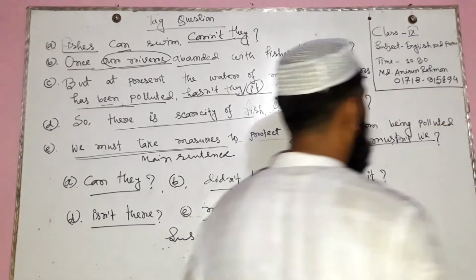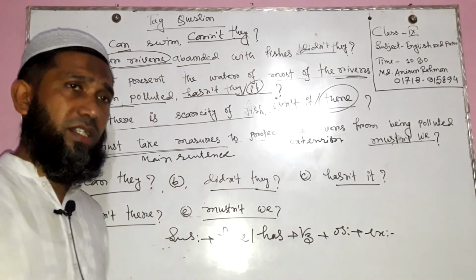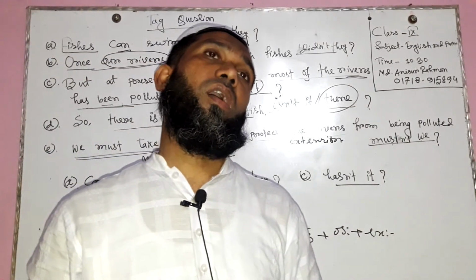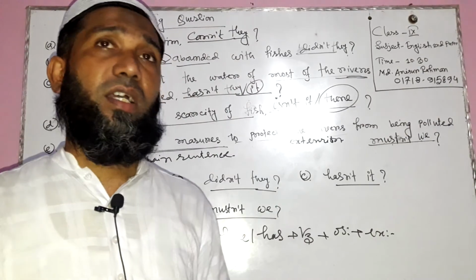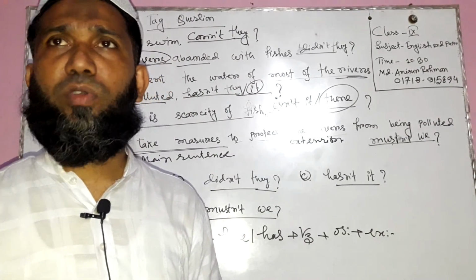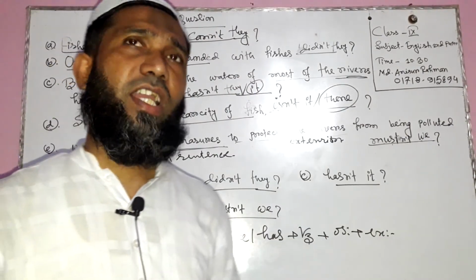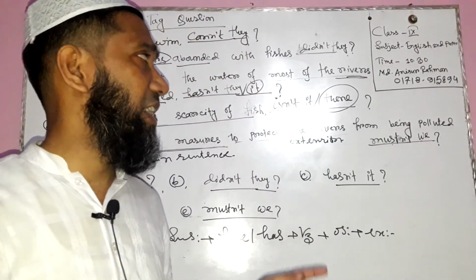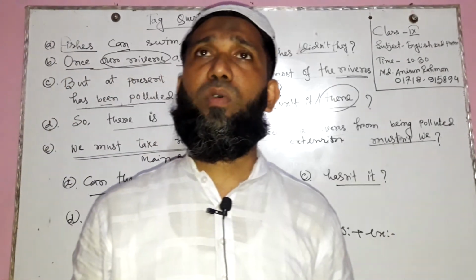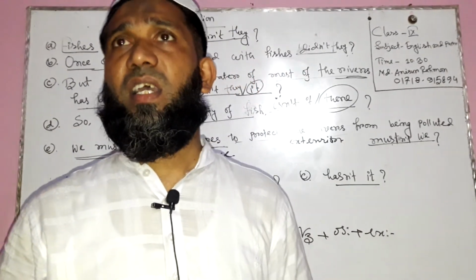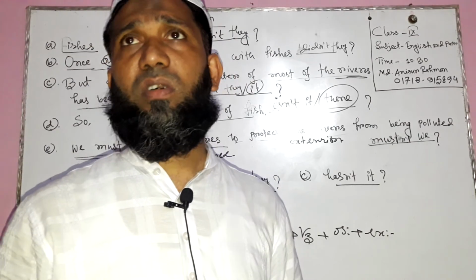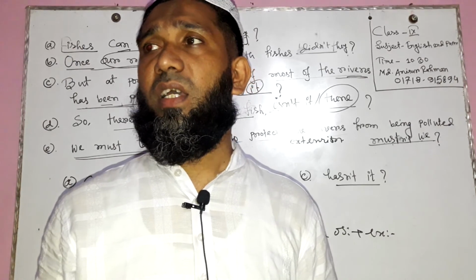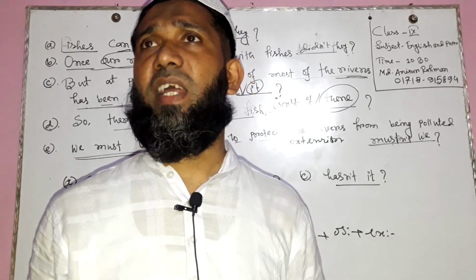After that comes the interrogative sign. Dear students, in this way you will be able to form the tag question, and you will be able to get good marks in the tag question. It is also a very easy task, and if you want to get full marks on the tag question, you need several grammatical rules such as tenses, vocabularies, auxiliary verbs, modal auxiliaries, also semi-modals, to be verbs, to have, to do verbs, etc.